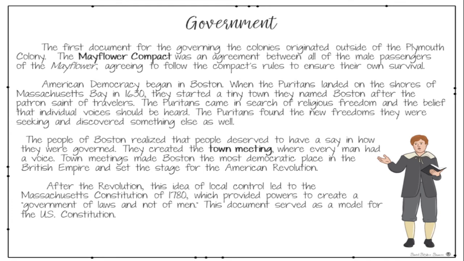After the Revolution, this idea of local control led to the Massachusetts Constitution of 1780, which provided powers to create a government of laws and not of men. This document served as a model for the U.S. Constitution.